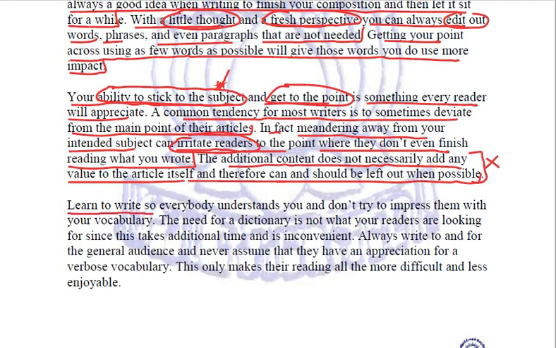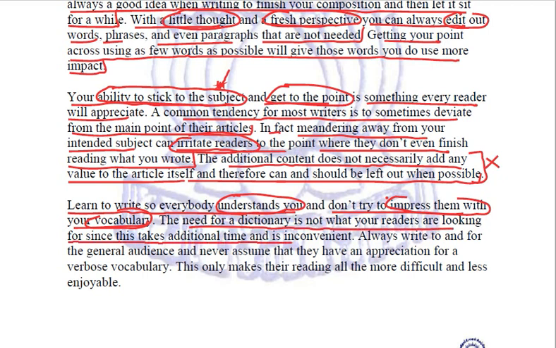Now next, come to the next paragraph. Learn to write so everybody understands you and don't try to impress them with your vocabulary. So the important thing is we need to make our readers understand us and we should not try to impress them with our vocabulary. The need for a dictionary is not what your readers are looking for since this takes additional time and is inconvenient. Very rightly said.